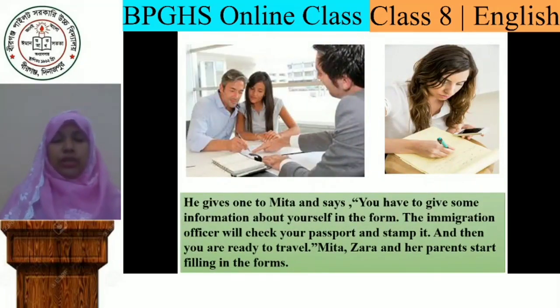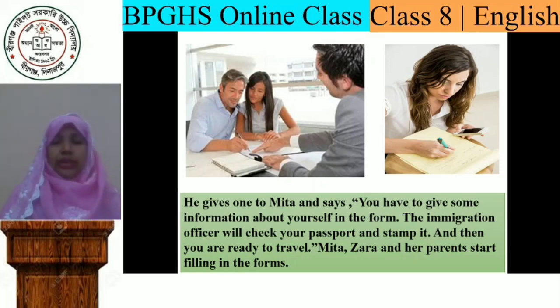He gives one to Mita and says, you have to give some information about yourself in the form. The immigration officer will check your passport and stamp it. Then you are ready to travel. Mita, Zara and her parents start filling in the forms.